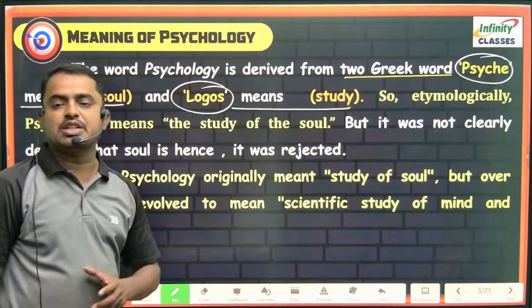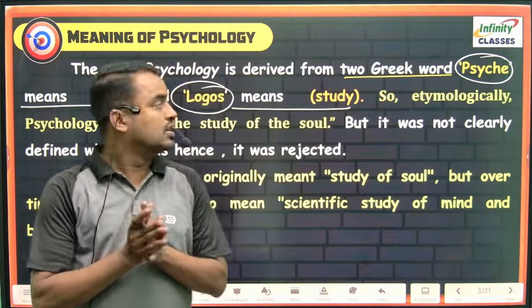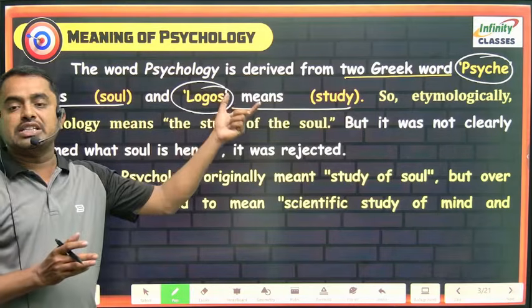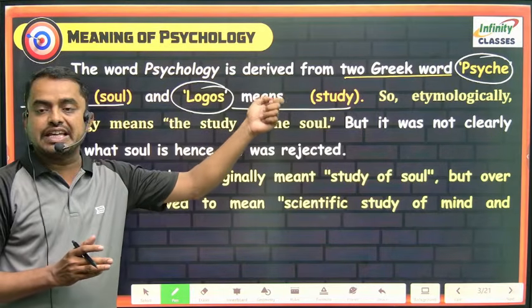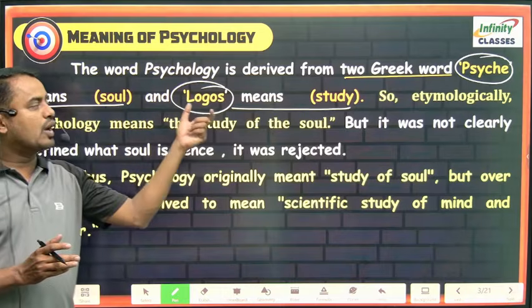So etymologically, that is word-to-word meaning, the word psychology is derived from the two Greek words psyche and logos. Psyche means soul and logos means study.